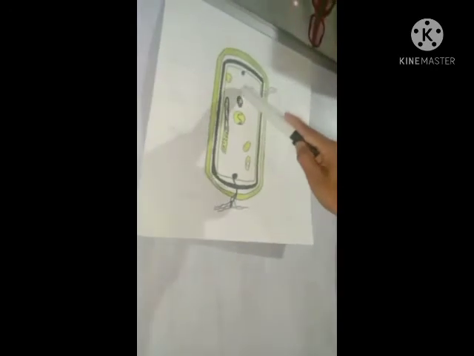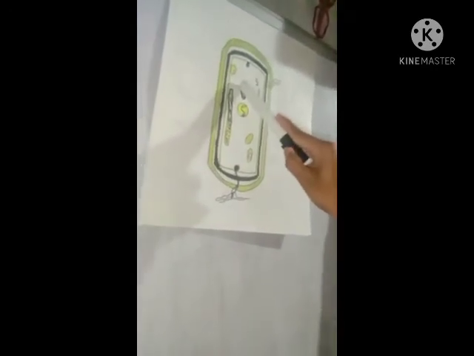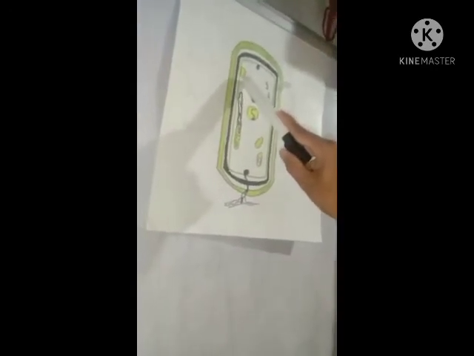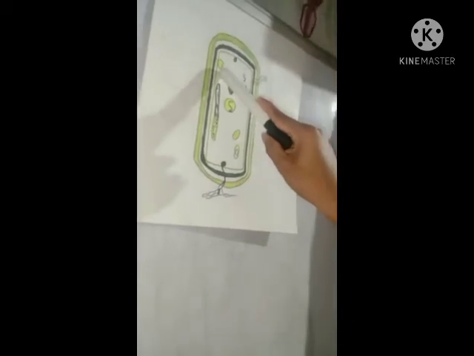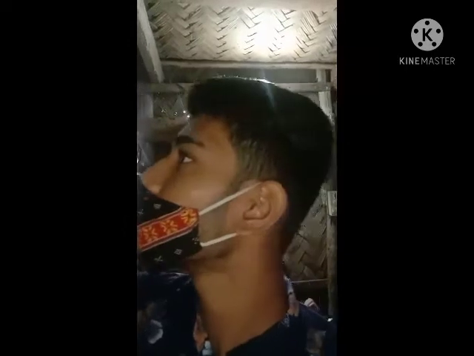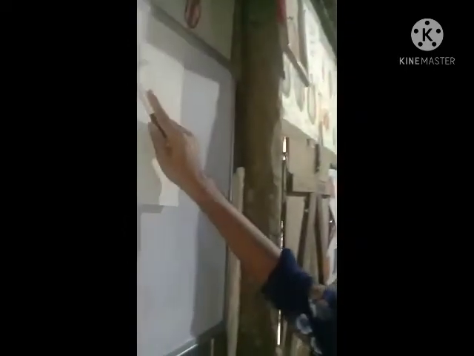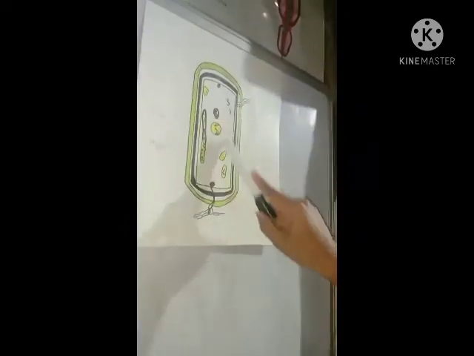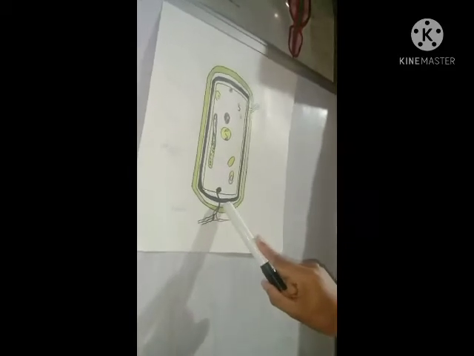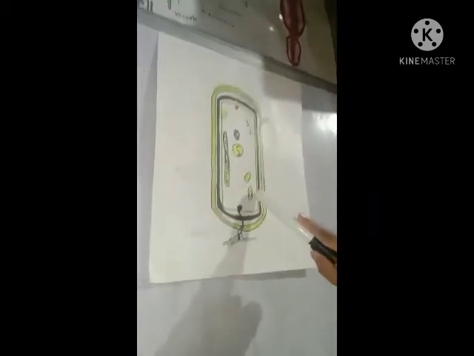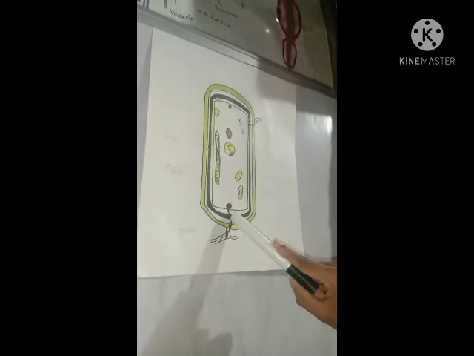Cell membrane folding inner side of prokaryotic cell and helps in respiratory part. After mesosome, there is a blepharoplast. After blepharoplast, there is a flagella. Flagella is a long thread-like structure and helps in movement.